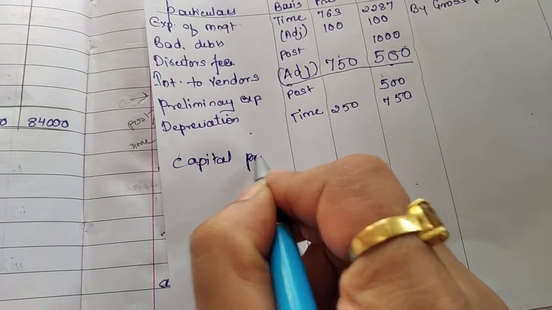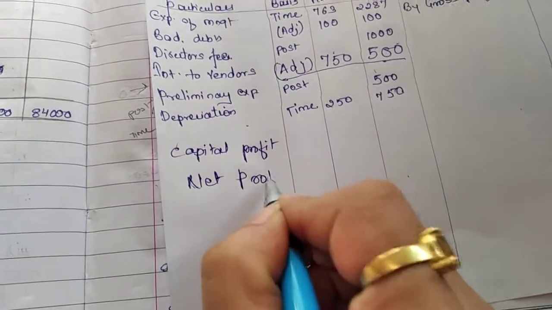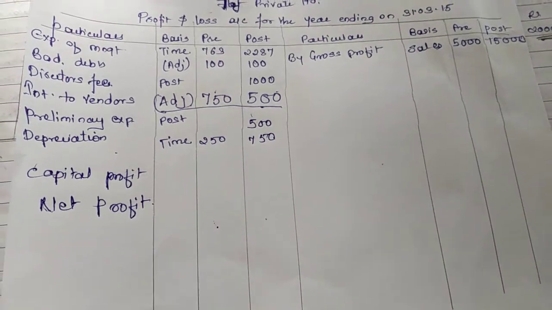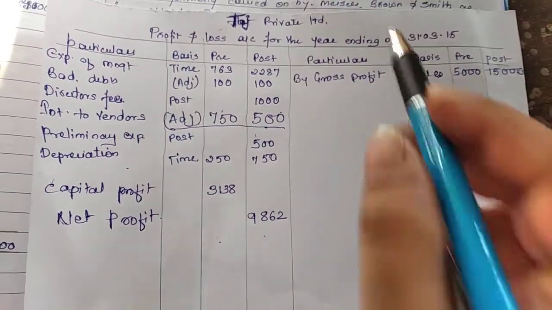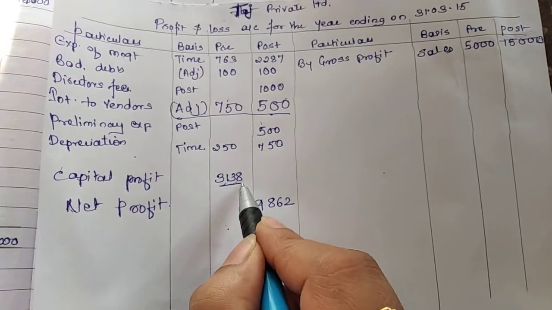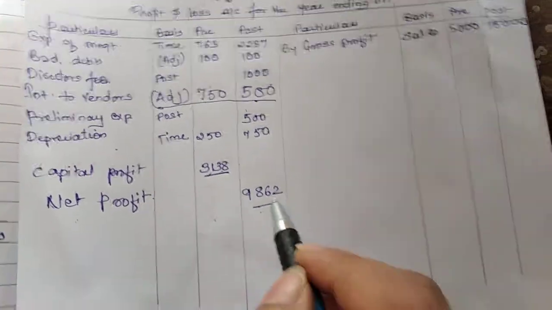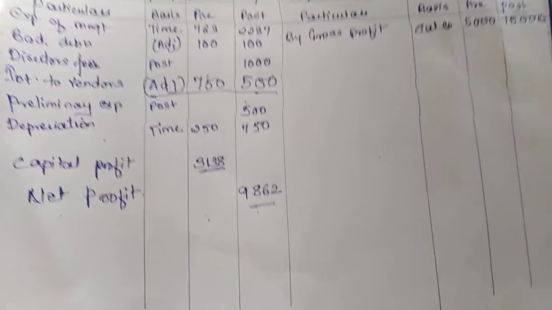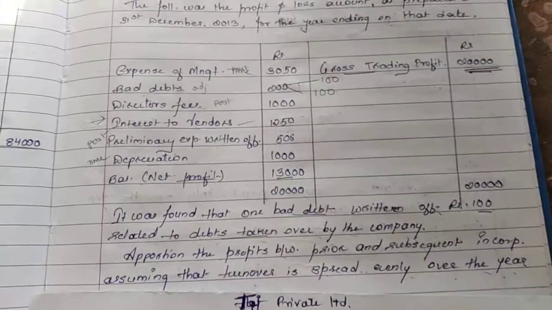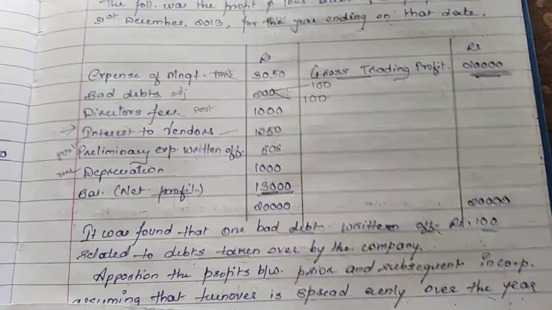Okay, so I will just write here capital profit, and I will just write here net profit, and I will total it, and I will check the balancing figure as to on which side it appears. Okay, after totaling, I found out that the credit side was heavier, so I have got this capital profit as 3,138 and this post incorporation profit, that is the net profit, as 9,862. Now if you total both these amounts, it should match with your net profit of 13,000. Okay, then you can say that your problem is correct.